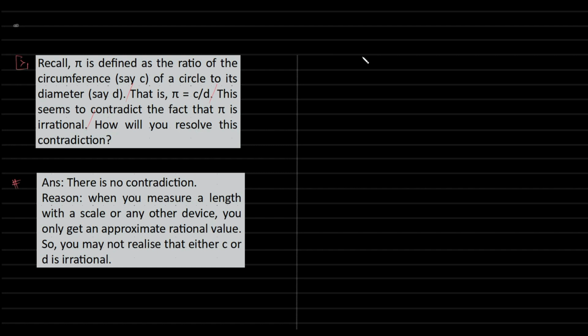See, I'll explain the question first. Pi value should represent an irrational number, but we end up writing it as 22 by 7, or we end up writing it as circumference of the circle divided by diameter, if not 2r. If you are not able to recall, remember the circumference of a circle is given by 2 pi r.